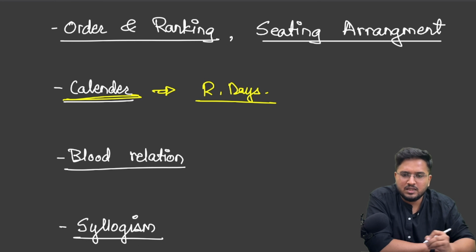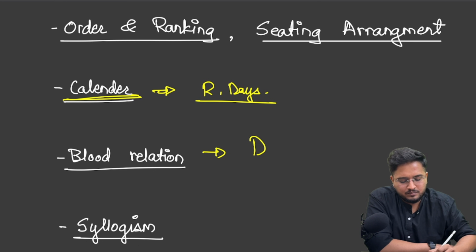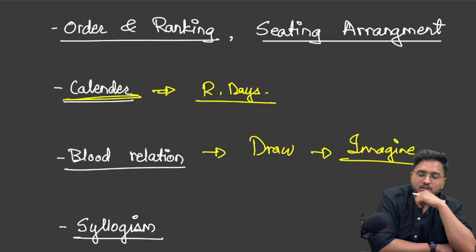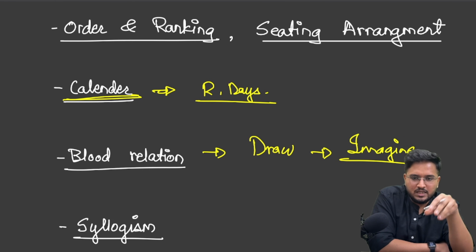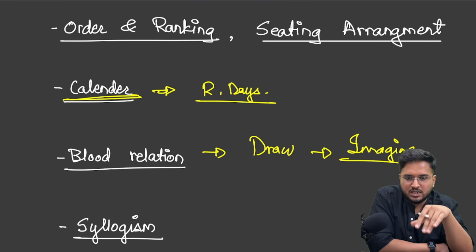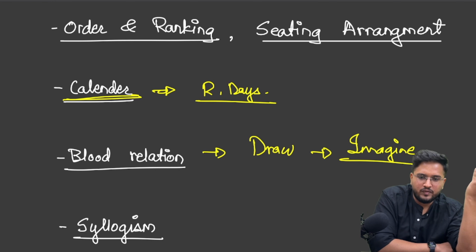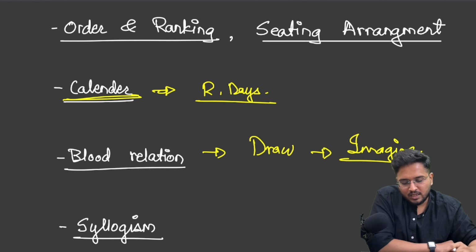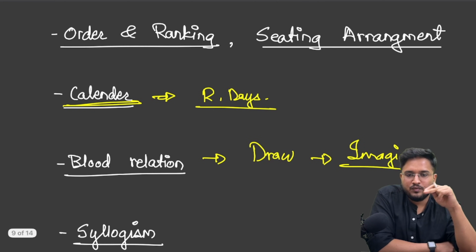Similarly, for blood relations, the easiest way is to draw and imagine your own family. This is what I used to do. Whichever relation is being asked or mentioned in the question, I used to imagine it in my own family and then reach the answer. When it comes to syllogism, again, easy. So these are a few topics of reasoning which can be done easily through a good amount of practice.